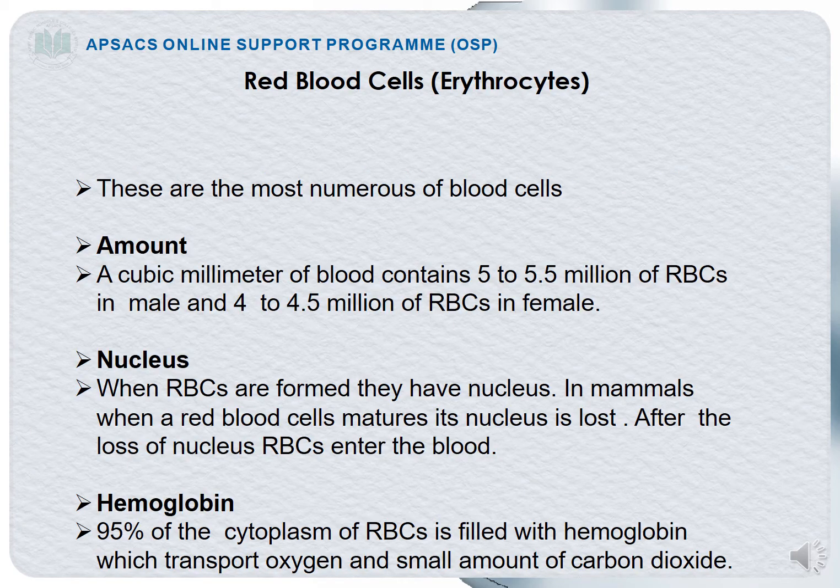The biological name of the red blood cells is erythrocytes. These are the most numerous of the blood cells. If you examine the blood, students, you will find that red blood cells are more in number as compared to the white blood cells and the platelets. A cubic millimeter of blood contains about 5 to 5.5 million red blood cells in males and 4 to 4.5 million in females. Because the HB of the female is about 12 and the HB of the male is about 15, that's why there is a difference between the red blood cells of the male and the female.